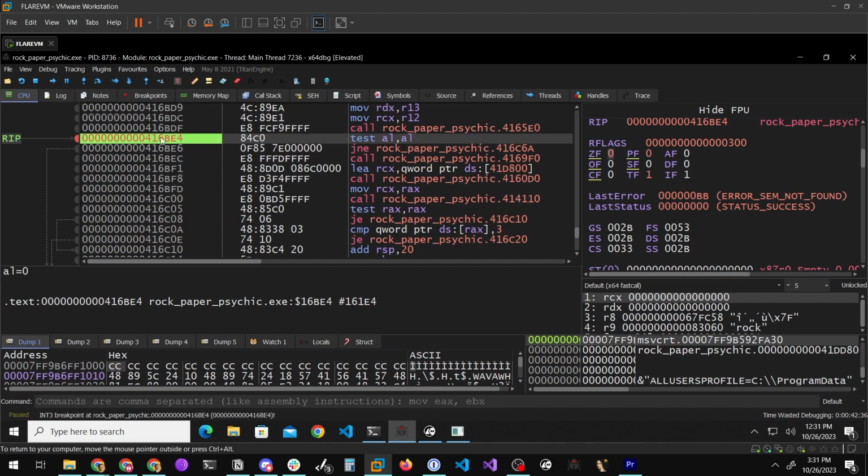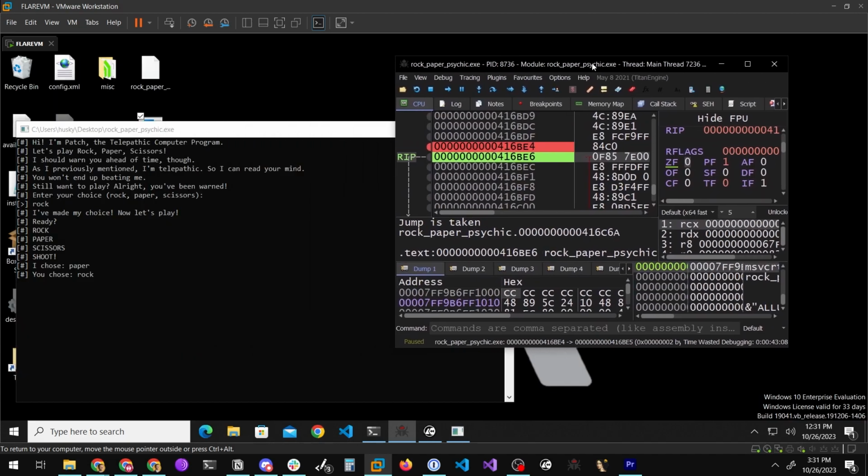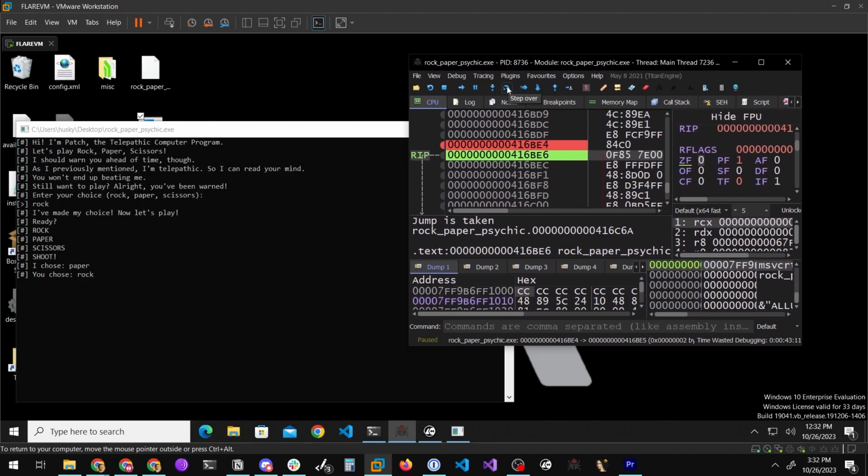Now, the important part here is that the test AL will set or not set the zero flag. We want to go one instruction after that, because whatever this is set to, we don't want that to be the result. In our case, we want to flip the result and invert it, right? We want to change that. Basically, this test AL says the computer wins. If we flip the zero flag, we're now saying, no, the computer's not winning, we're winning. So now that the zero flag is unset, we are going to take that jump.